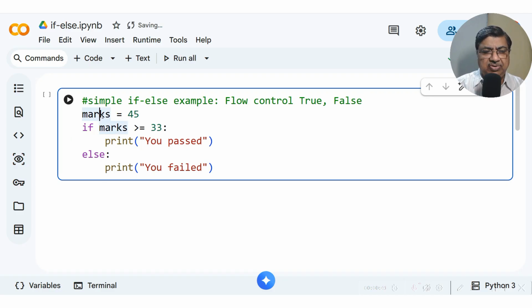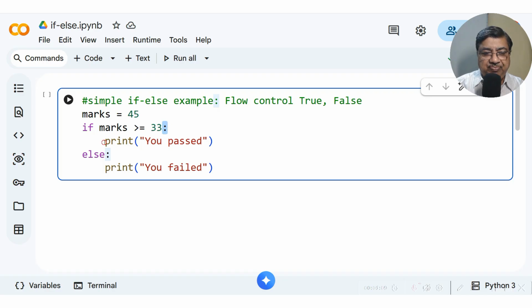Suppose it is a very simple program to understand. We define marks of some student, and if marks are greater than or equal to 33, print you passed, else print you failed. In this construct, for the header, we have to observe that there is an instruction called if, which is followed by a condition, and which is followed by a colon character.